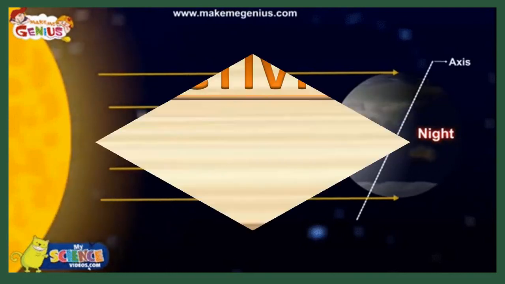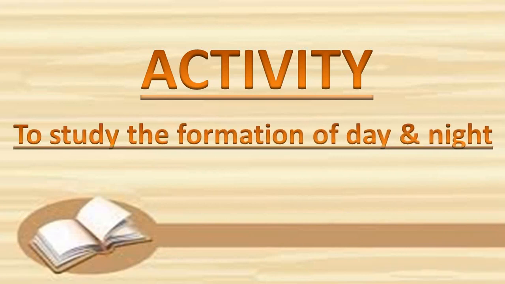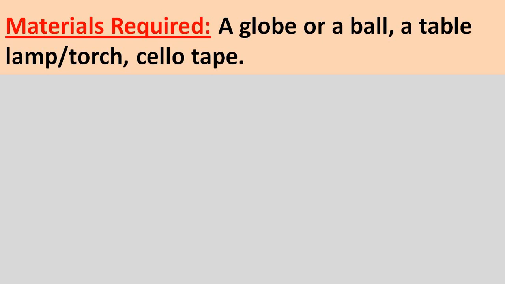Let us understand this with an activity. For doing this activity, you need a globe or a ball, a table lamp or torch and sellotape. And you can even use one small picture or sticker of a child, and you can stick that on the globe or ball with sellotape.